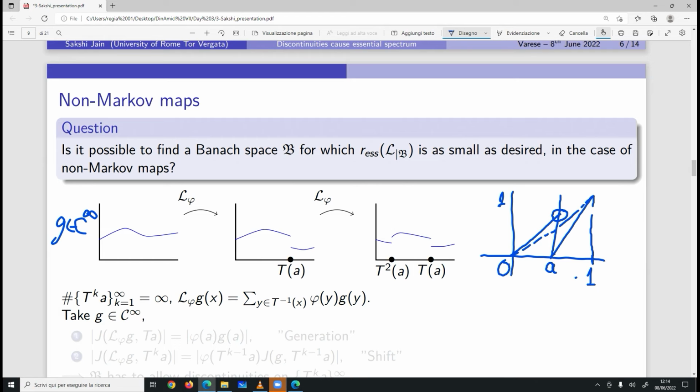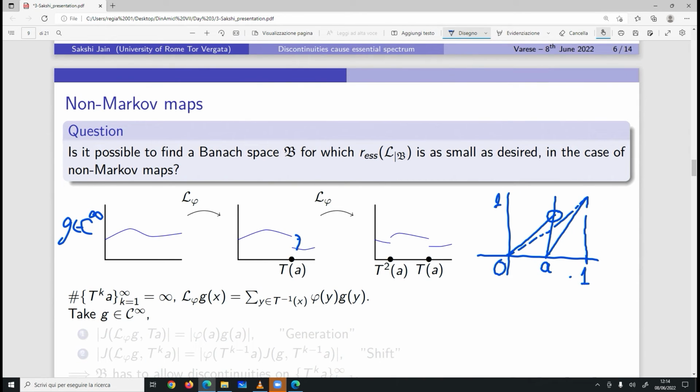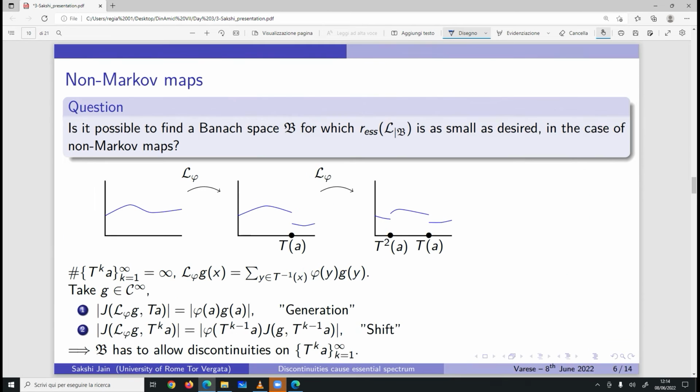And this height is basically given by this weight here. So studying this behavior of the action of the transfer operator on an observable, we'll make two major observations.